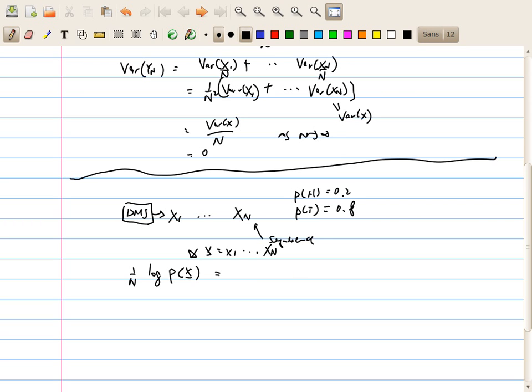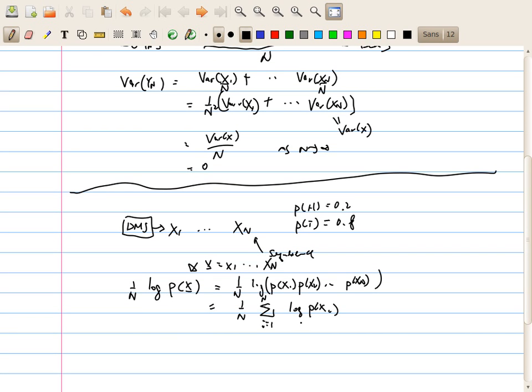Because this is a memoryless source, p of vector x is just equal to p(x1) multiplied by p(x2) and so on up to p(xn). If I take a log of that, I will have the sum over i from 1 to n of log p(xi).